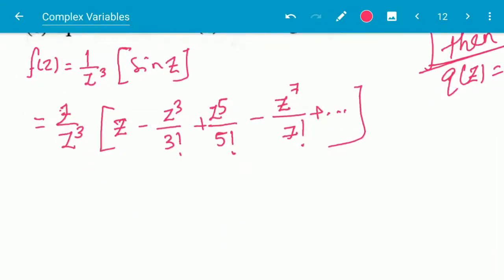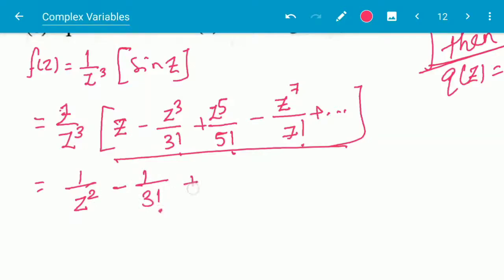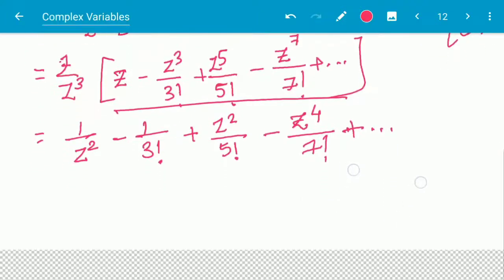If we multiply 1 by z cube to this value, it will be equal to 1 by z square minus 1 by 3 factorial plus z square by 5 factorial minus z to the power 4 by 7 factorial, and so on.